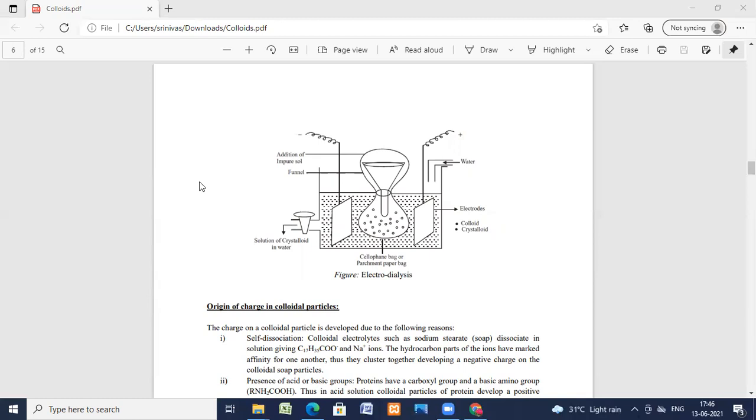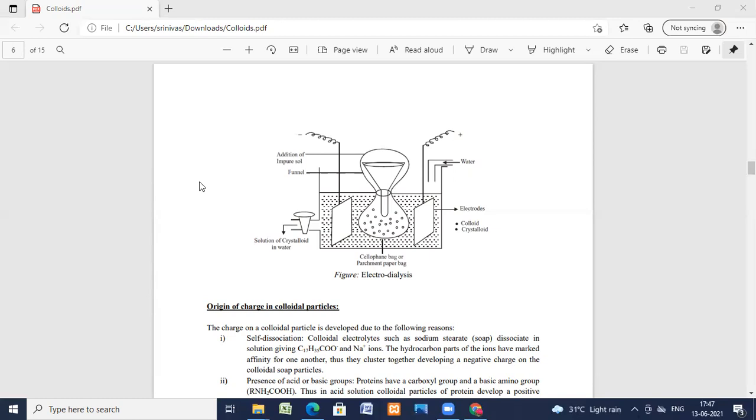But if the pores of the ordinary filter paper are made smaller by soaking the filter paper in the solution of gelatin or the colloid, and subsequently hardened by soaking in formaldehyde, the treated filter paper retains the colloidal particles and allows the true solution particles to escape. So such filtration is nothing but ultrafiltration. The process of separating colloids by ultrafilters is called ultrafiltration.